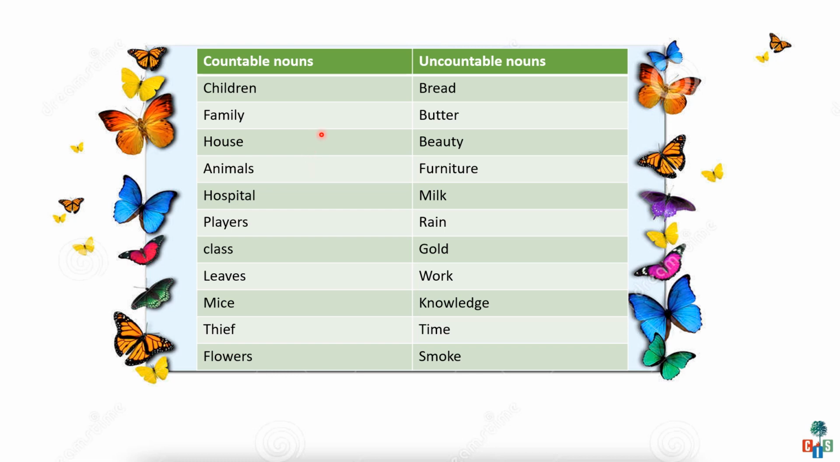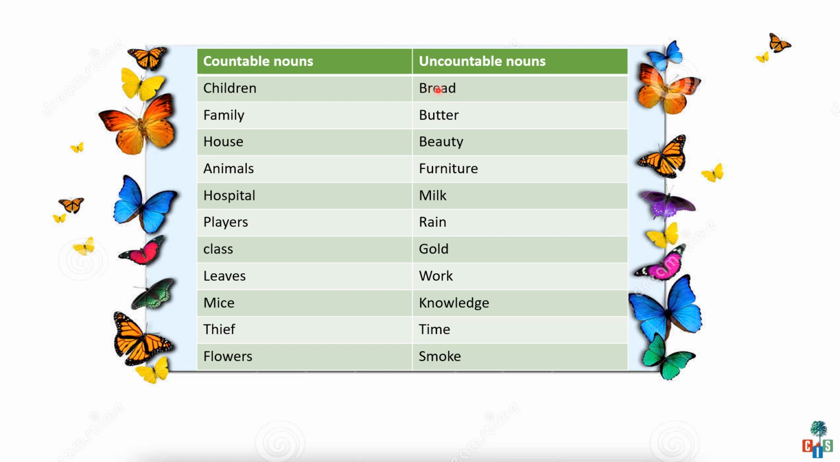Let's see which words are uncountable nouns. Bread. Children, can we count bread? Bread, breads? No, it's wrong. And we can't write a digit before this uncountable noun. We can't say 3 breads, 4 breads. No, it's wrong. So, to give a quantity for these uncountable nouns, we use words or phrases like a packet of, 2 packets of, a slice of, 2 slices of bread.